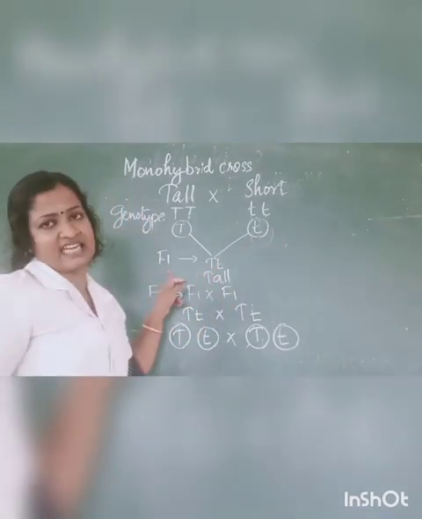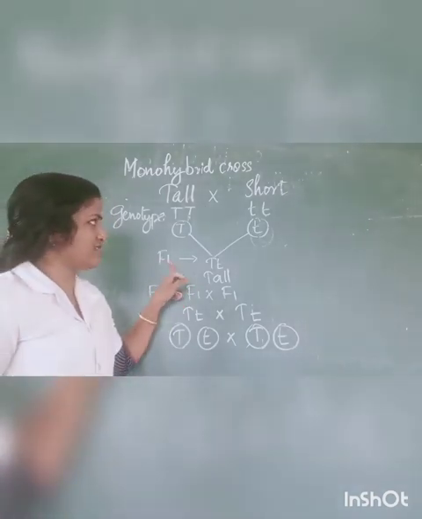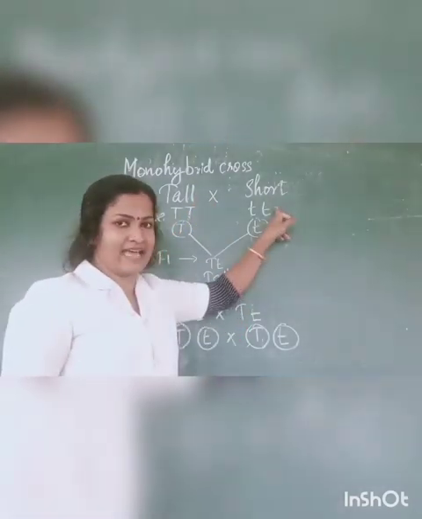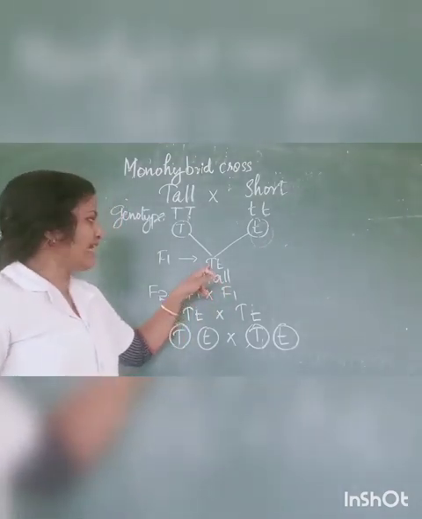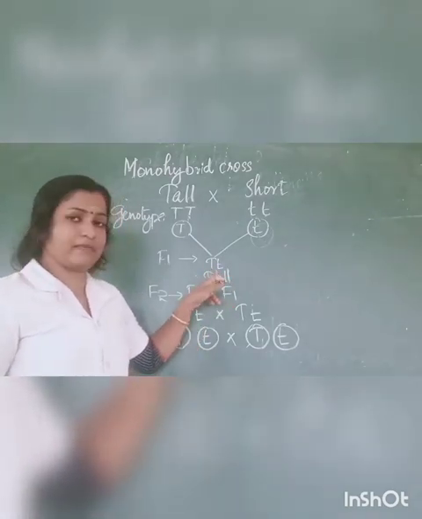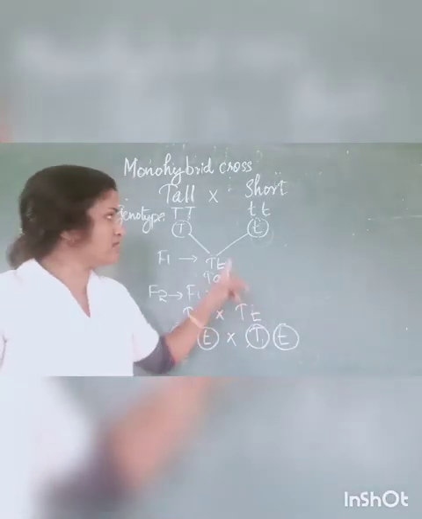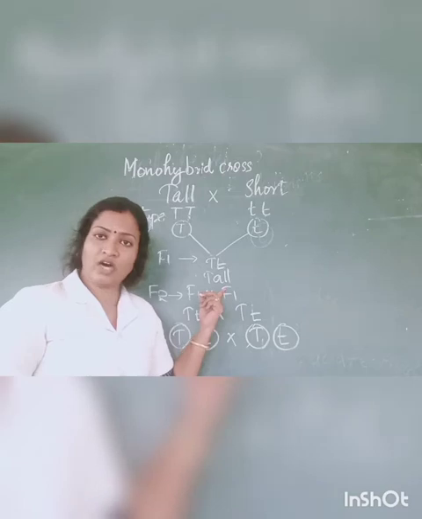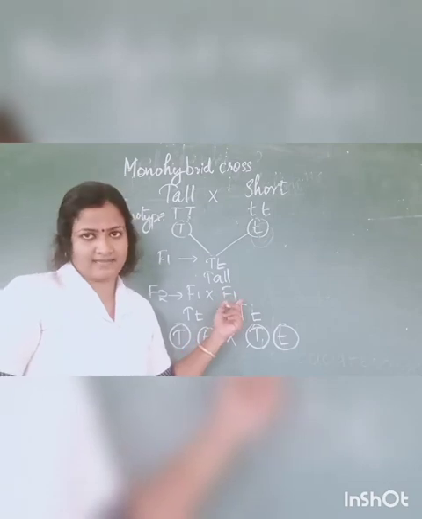So in first generation, F1 means filial progeny 1. In first generation, the capital T allele from the first parent and the small t allele from the second parent join together to form a variety. The genotype of that variety is capital T, small t. Okay, so if capital T is present, it will produce the dominant character. All the plants of the first generation were tall plants.